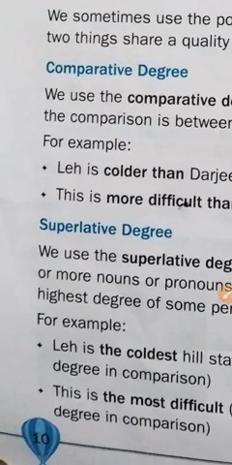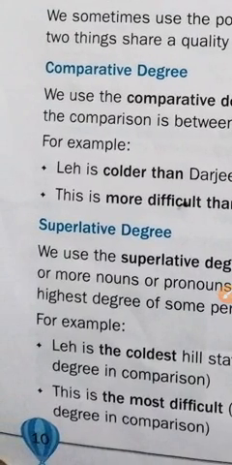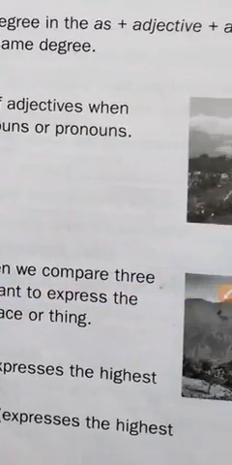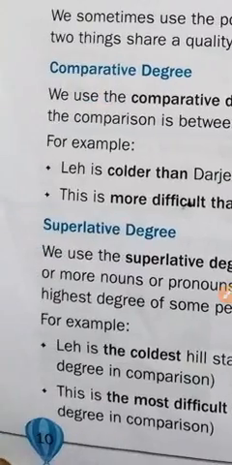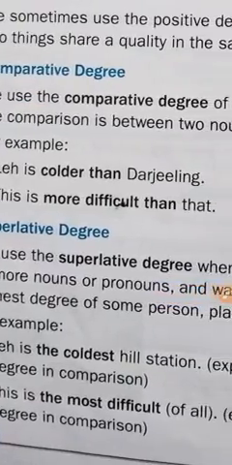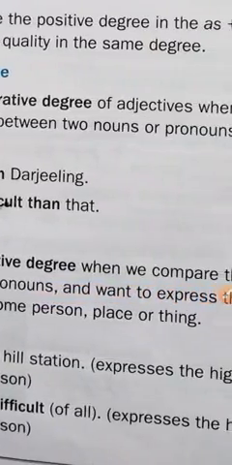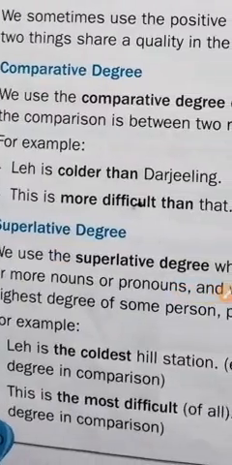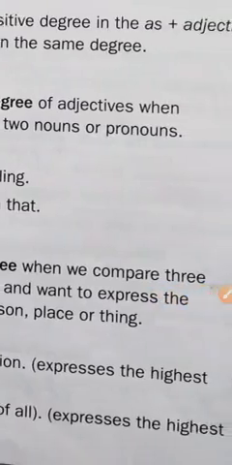Now we see the superlative degree of comparison. We use the superlative degree when we compare three or more nouns or pronouns and we want to express the highest degree of some person, place or thing.